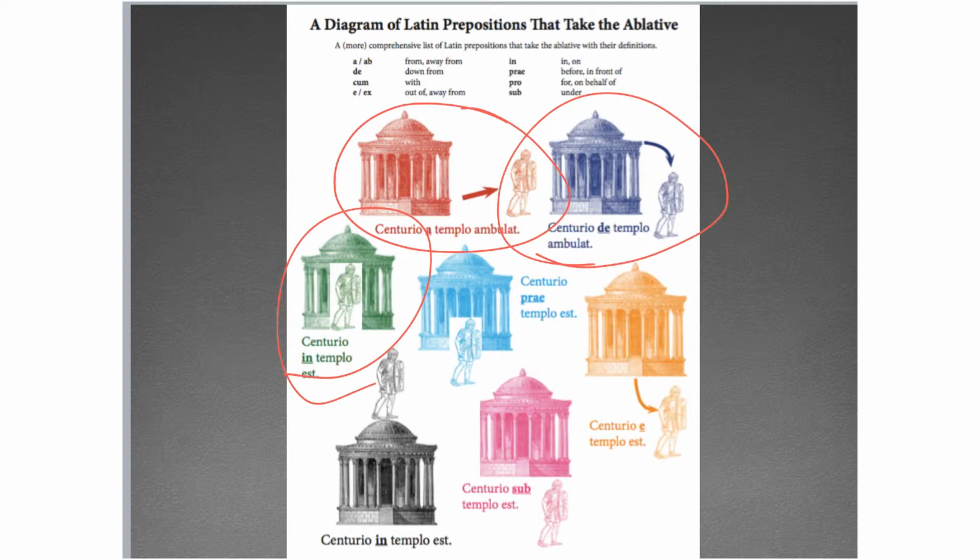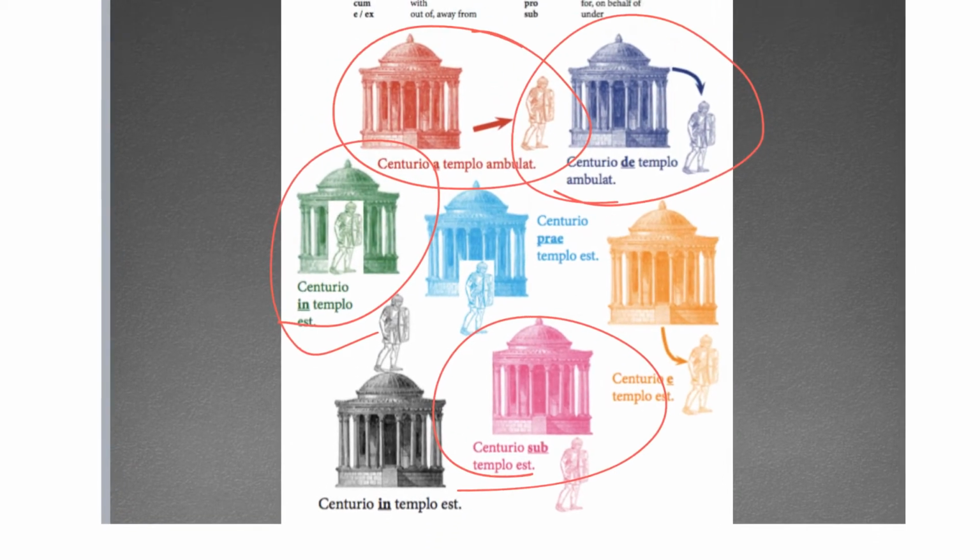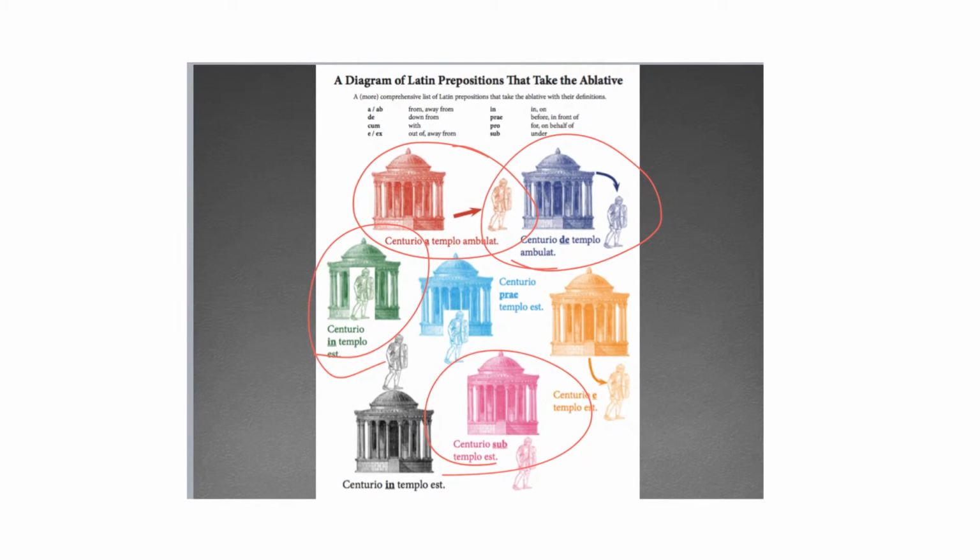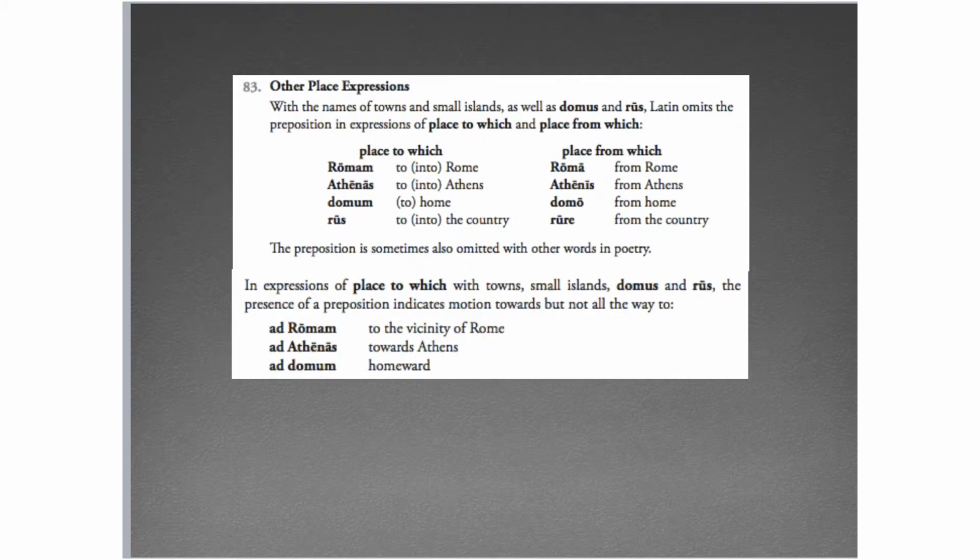All right, technically sub counts as place where as well, so under the temple. So these are place expressions that we know and have dealt with before. They use the ablative plus a preposition. All right, so this is just from your textbook.